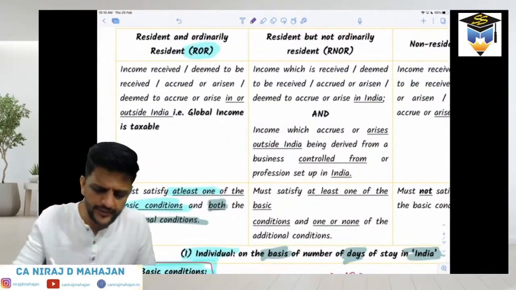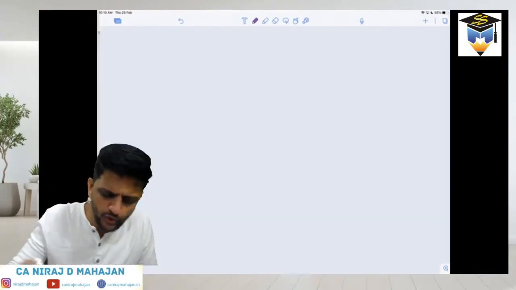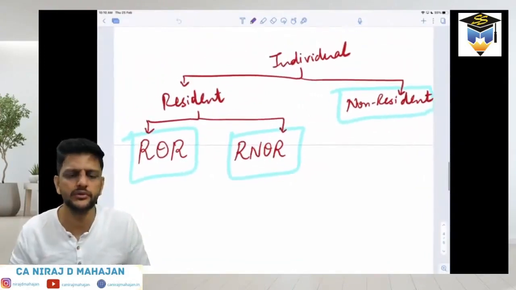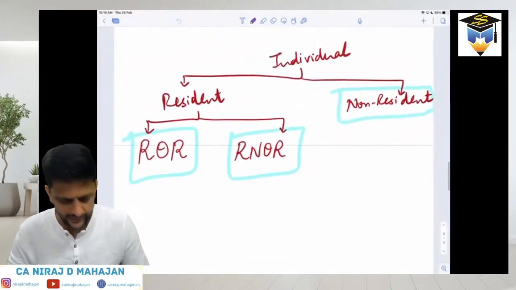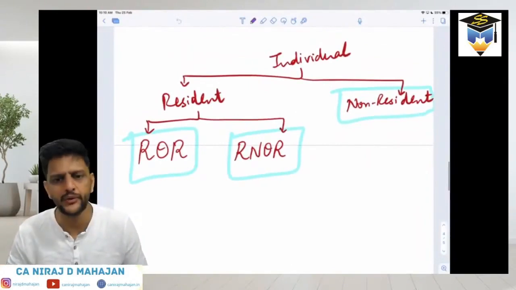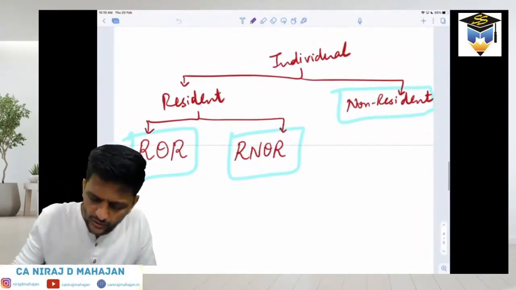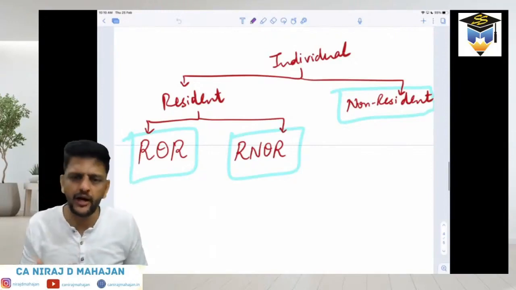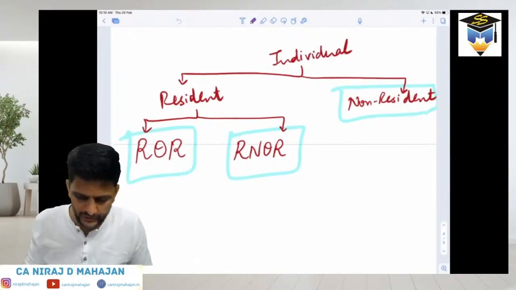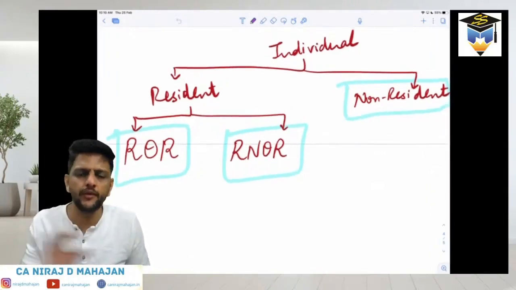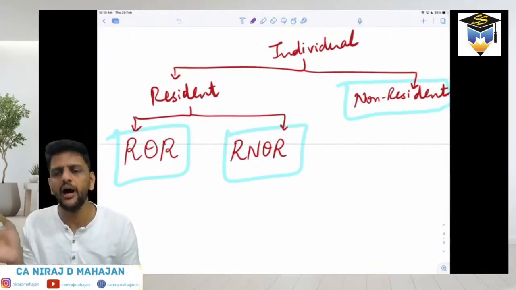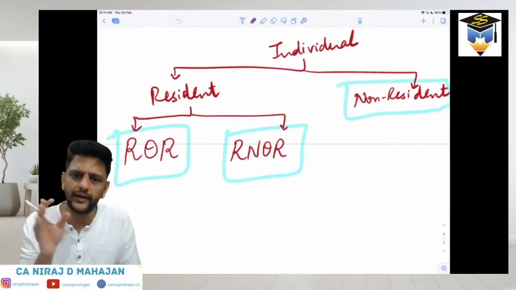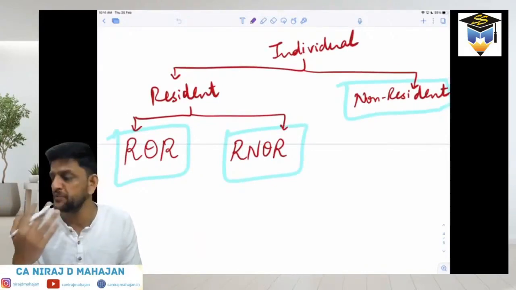Pay attention, write down in a notebook. First of all, you understood individual assessee can be of 3 types: ROR, RNOR, NR. Now, why are we differentiating between ROR, RNOR and NR? So that some taxes will be paid by ROR, some by RNOR, and some by NR only. Which taxes will be paid depends on whether they are ROR, RNOR or NR. That is the reason we differentiate: which taxes will be paid in India and which may not.